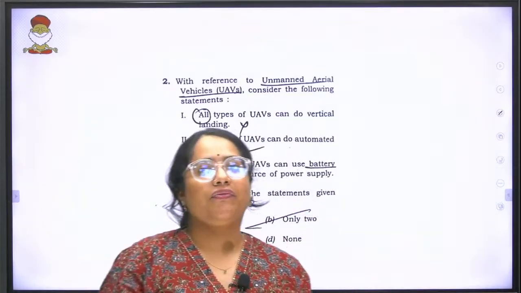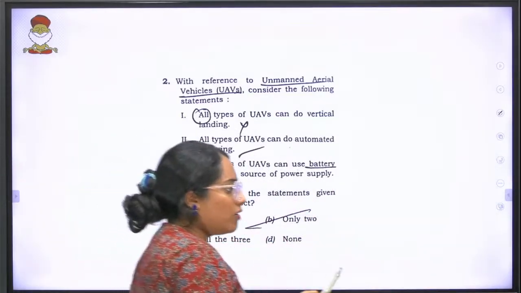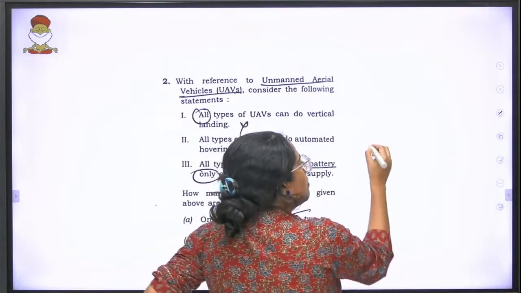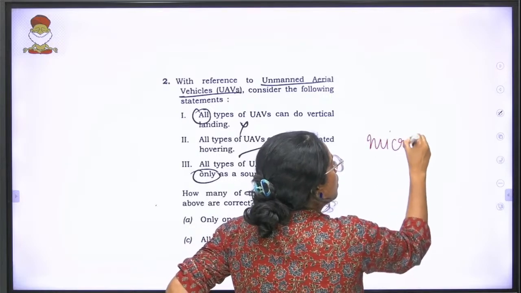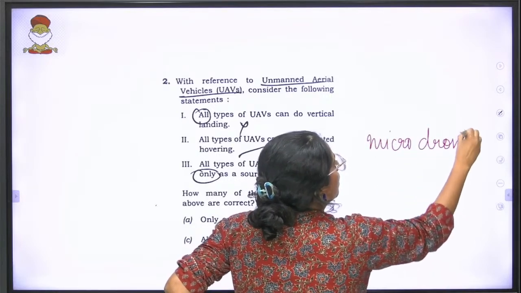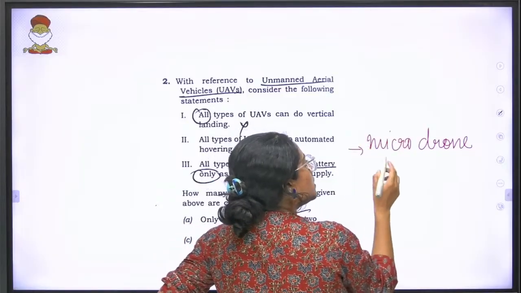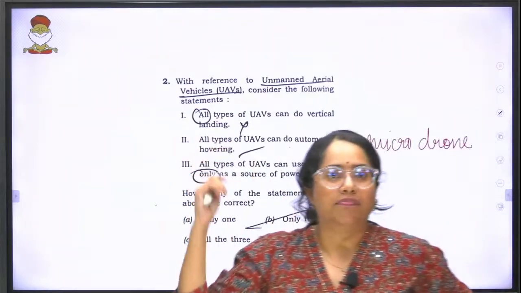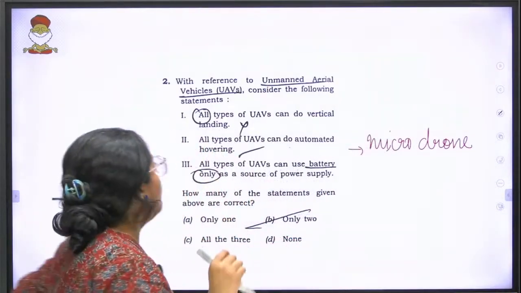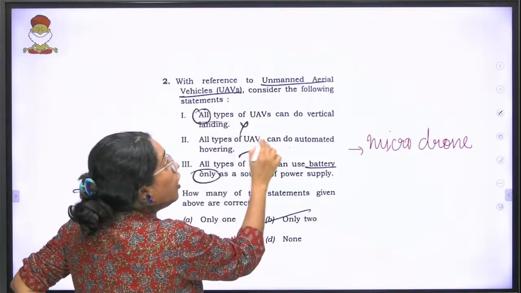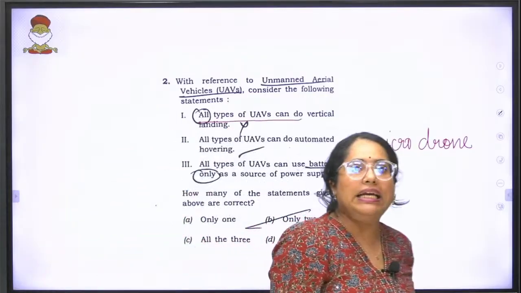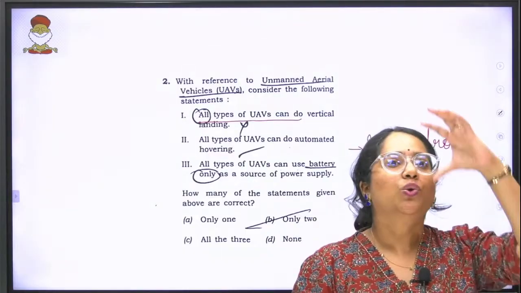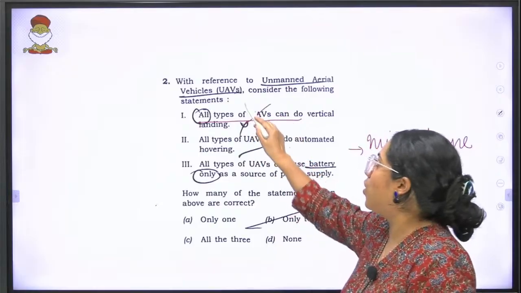The primary difference in unmanned aerial vehicles is that some of them are micro drone vehicles, and you have larger drones, larger unmanned air vehicles. All types of UAVs can do vertical landing, that is wrong, because certain smaller unmanned aerial vehicles cannot do vertical landing. So that is wrong.